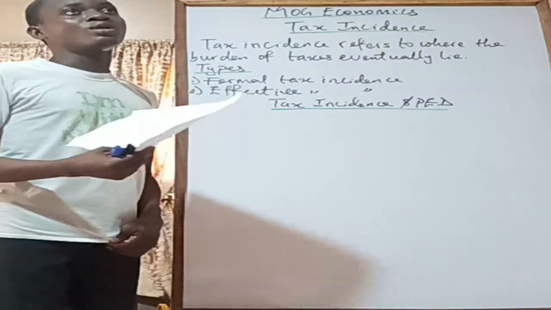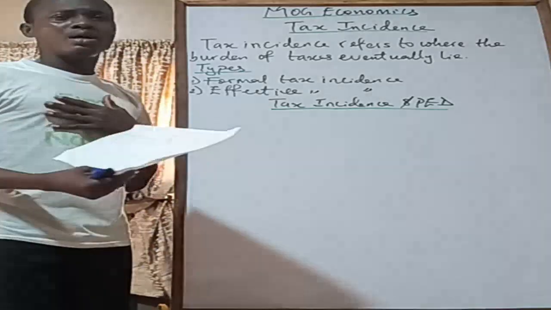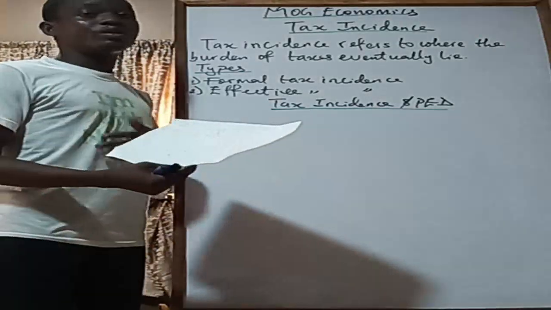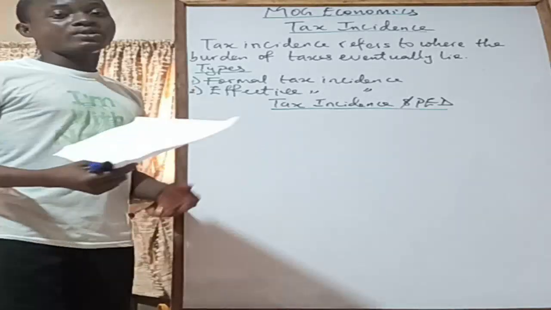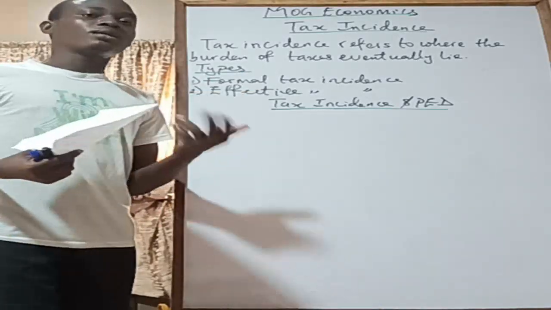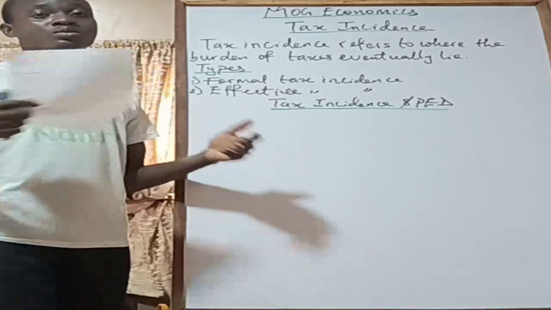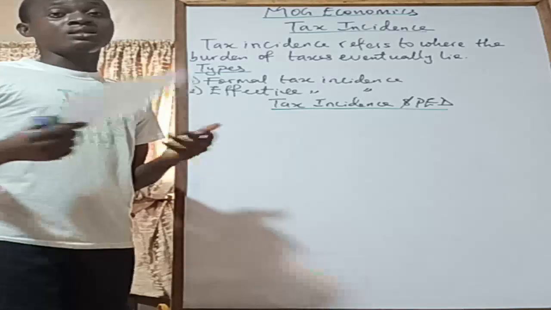Tax is now looking at, okay, who should eventually bear the burden of tax, right? I think I already explained. Tax incidence refers to who finally bears the burden of tax, right? When the government imposes taxes on goods and services on people, who eventually pays them? Now, taxes are divided into two broadly. We have the direct taxes and the indirect taxes.